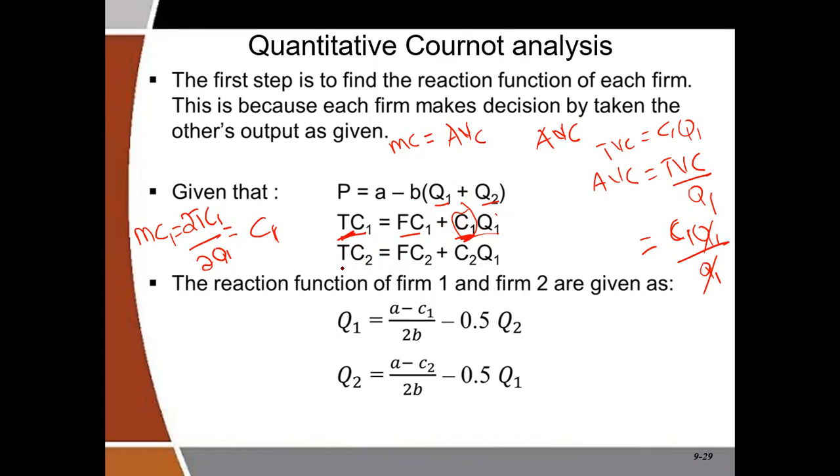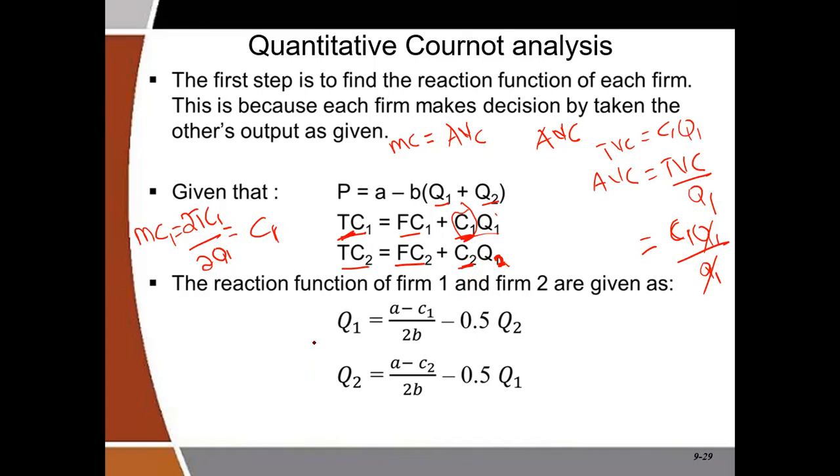Firm 2, this is total cost 2, this is fixed cost 2. The C2 here is the marginal cost of firm 2 as well as the average variable cost of firm 2. And then this is supposed to be Q2. And then Q2 is the quantity of firm 2. Now, given all this, what is the formula for the reaction function?